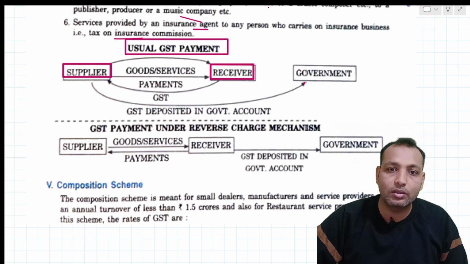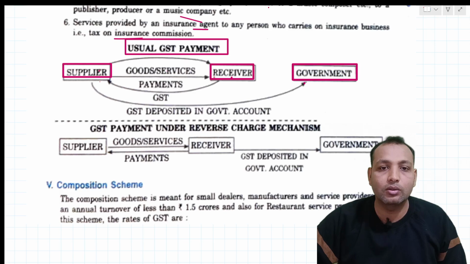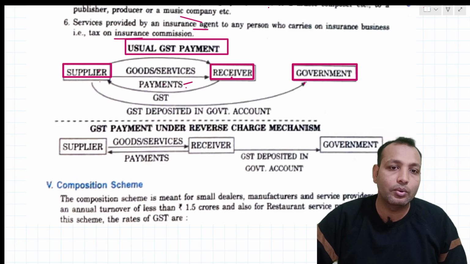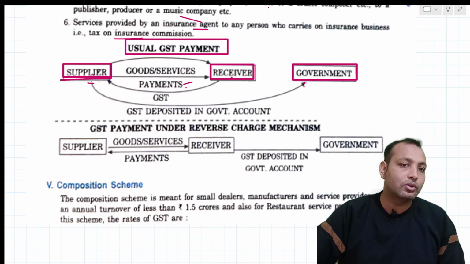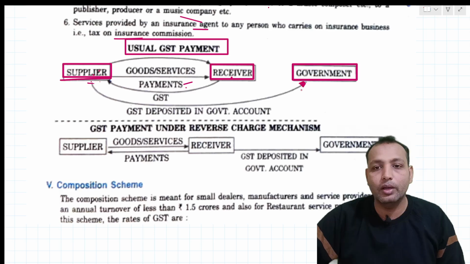The supplier will pay the amount to the government, right? The supplier gives goods and services to the receiver. The receiver receives the goods and service, and against that he will pay some amount. So payment plus GST will be given to the supplier. Now the receiver is not registered under GST, so he'll pay everything to the supplier. The supplier is registered under GST, so he will deposit that GST in the government account.